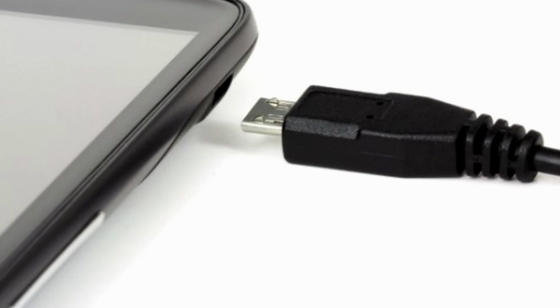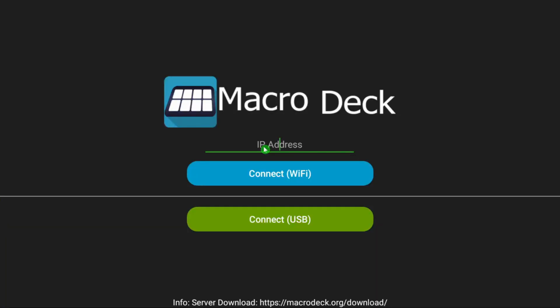Want to connect via USB? It's as simple as just plugging a USB cord into your PC from your tablet. Okay, so now to connect via Wi-Fi, put in the IP address I mentioned earlier and press connect Wi-Fi. Connecting by USB, just press connect USB. Now, people have had problems with USB connection, and Wi-Fi is just fine for latency, so I suggest connecting that way.